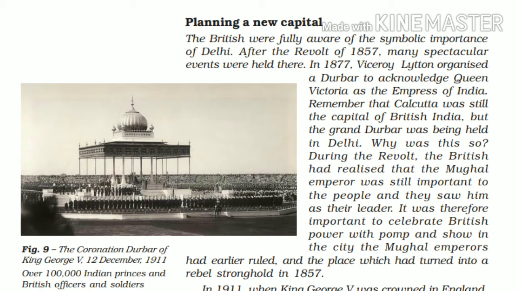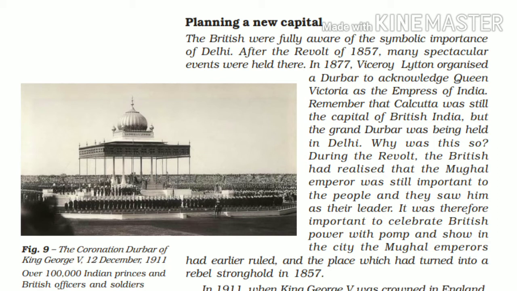So remember that Calcutta was still the capital of British India, but the Grand Darbar was being held in Delhi. Why was this so? During the revolt, the British had realized that the Mughal emperor was still important to the people, and they saw him as their leader. Initially, the Britishers made their trade centers in Kolkata. They entered Kolkata and made it their capital city, and they were trading and dealing with other countries and with Britain from this Calcutta capital, in West Bengal.